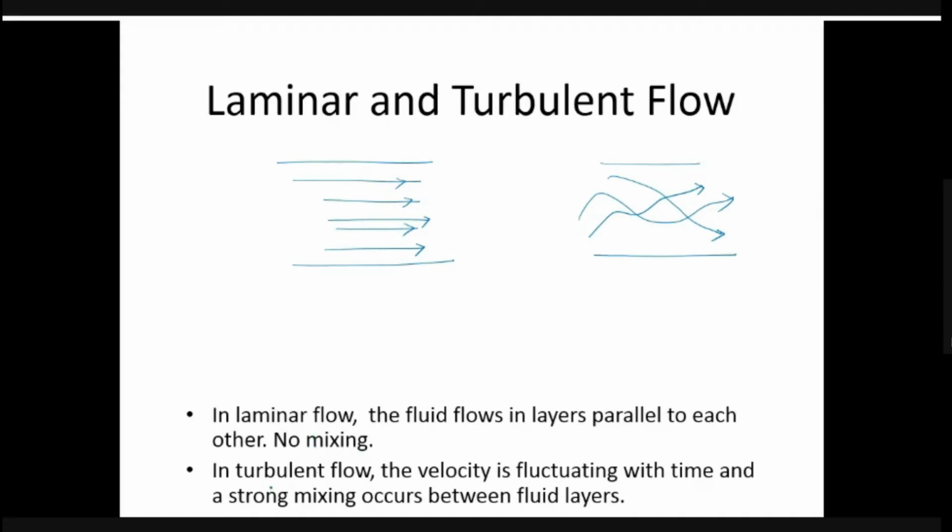In turbulent flow the velocity fluctuates with respect to time and strong mixing occurs between the layers. Means one layer is mixed with the other layers like this. Suppose this is the third layer, or this is a fourth layer. So this kind of flow is called laminar flow, and the flow where mixing happens is called turbulent flow.